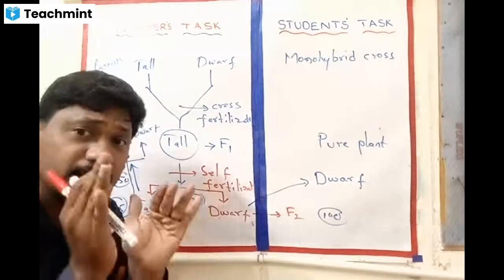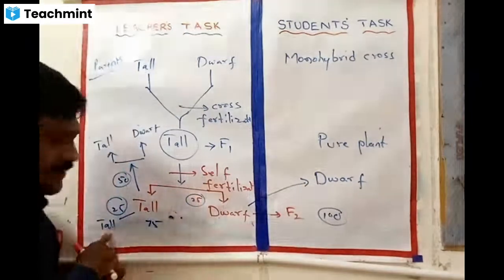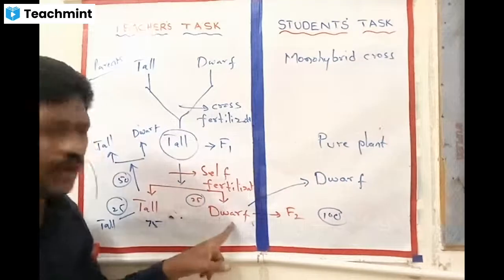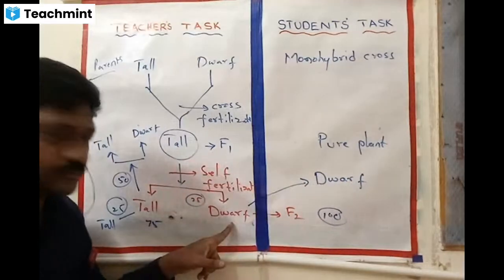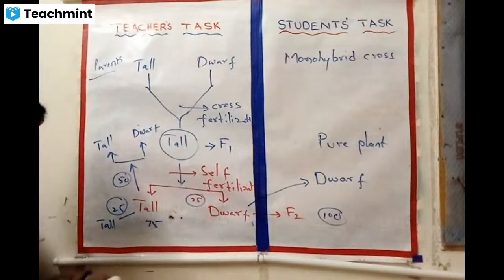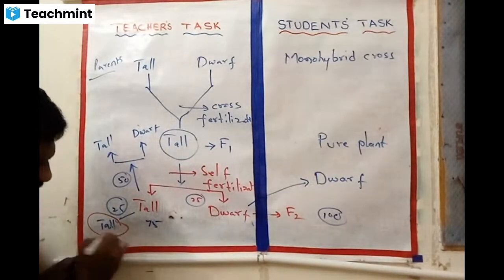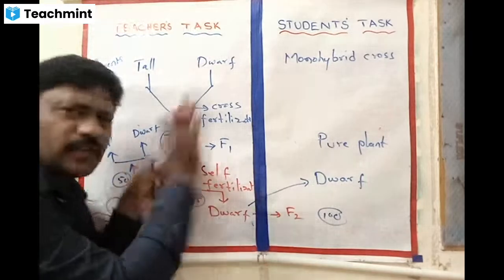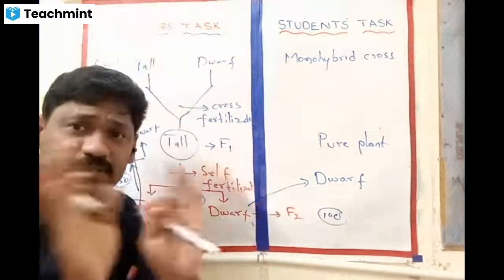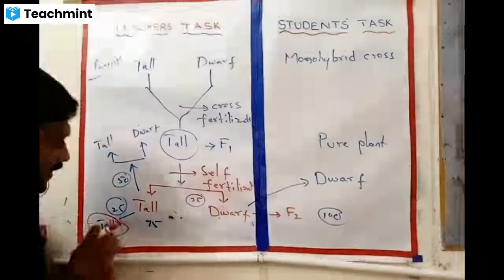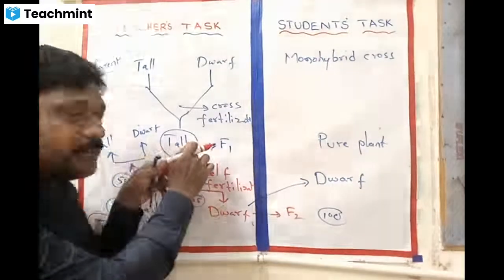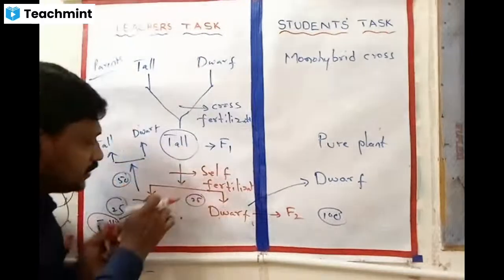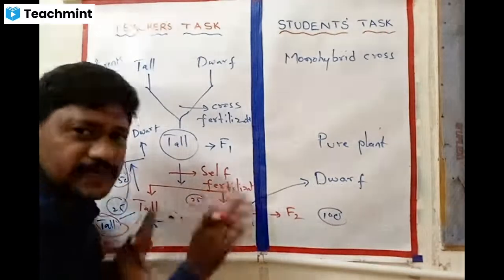When they are retaining their expression, then we can call this also pure. So I can say pure tall, and dwarf is always pure. Listen, children, here I am able to say this tall is pure. Could I say this is also tall? The outside expression is the same in this case and in this case. But here I am not able to say that it is pure. Why? It is producing tall and dwarf. So I cannot say pure.